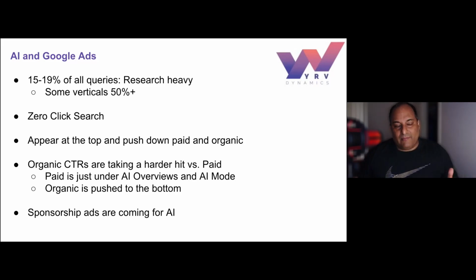Sponsorship ads are coming for AI mode and summary. Like I was saying, the AI summary already takes a lot of link media, and it takes shopping and Google My Business. But it will eventually come for AI mode as well. It's a matter of time. And even ChatGPT has been talking about sponsorship opportunities for advertisers. At the end of the day, Google search is not free. Somebody has to pay for it, and that's advertising.